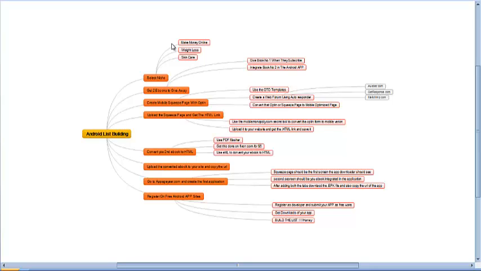I have given a free version of the PDF Smasher, or else you can get this done on Fiverr.com for just $5. Just type in ebook to HTML and you will get a lot of gigs there. Anybody can convert your ebook to an HTML format, or you can use a script by nixonpublishing.com.